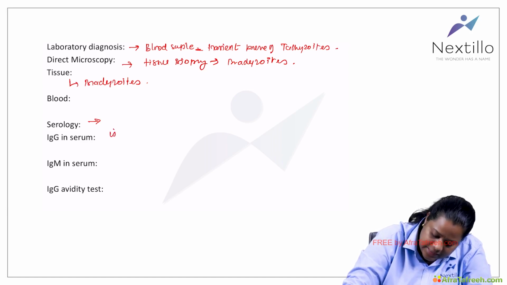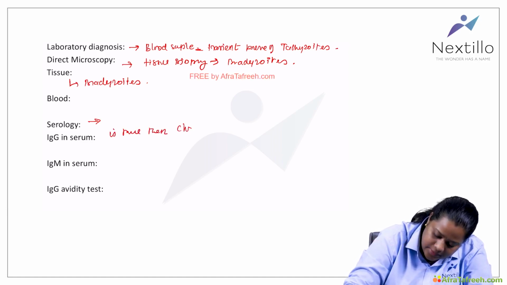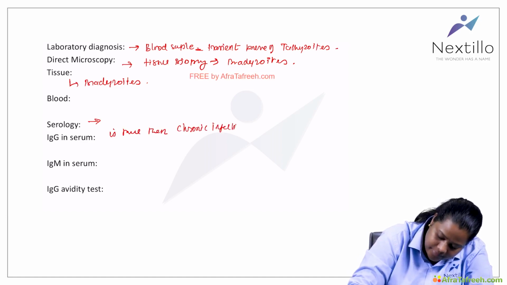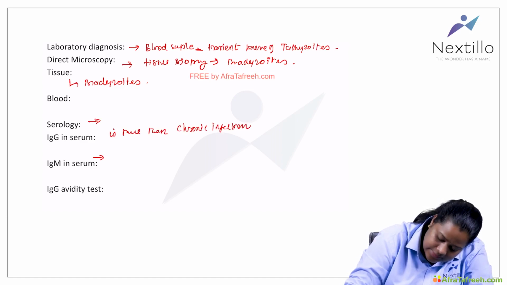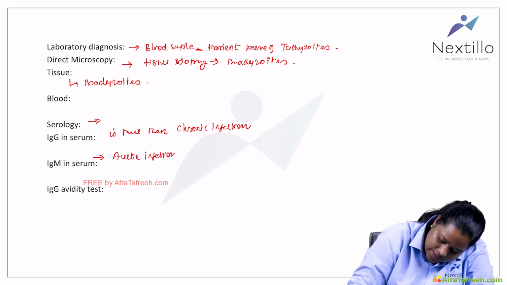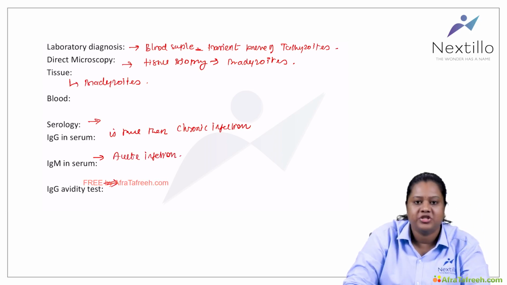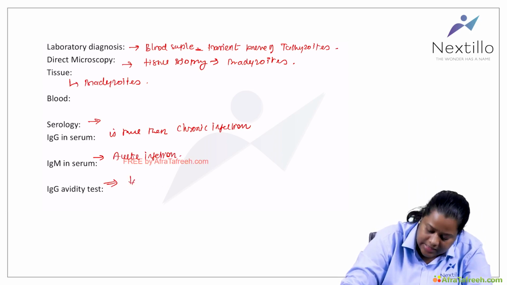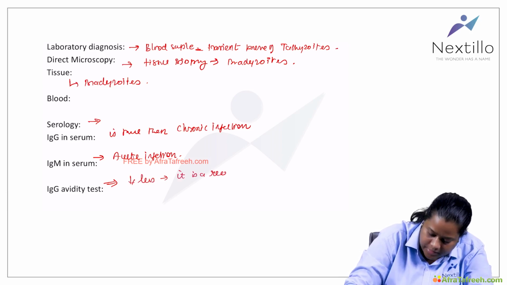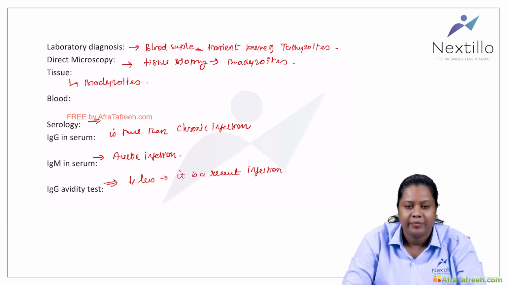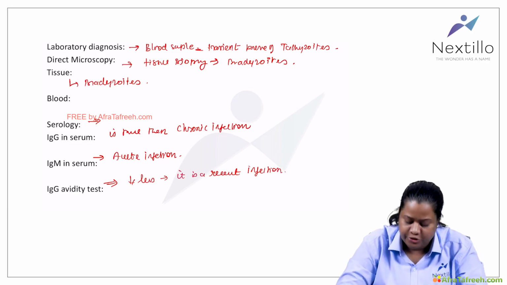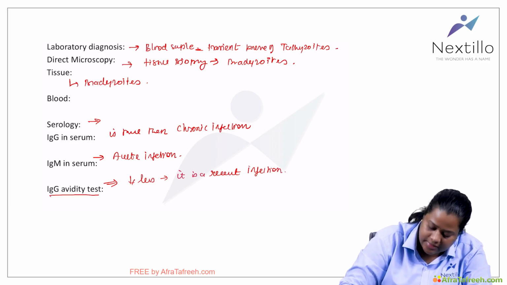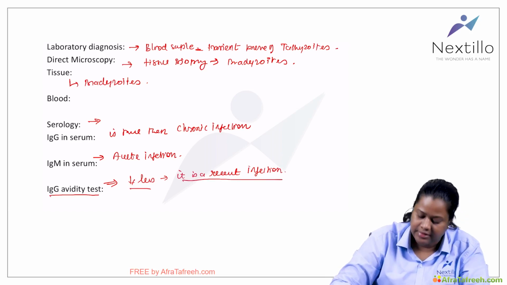If IgG is there, it is a chronic infection. If IgM is there, it is an acute infection. And you look for the avidity of IgG binding. If the avidity is less, that means it is a recent infection, because the binding capacity has become less. So if the IgG avidity is lower, it is a recent infection.